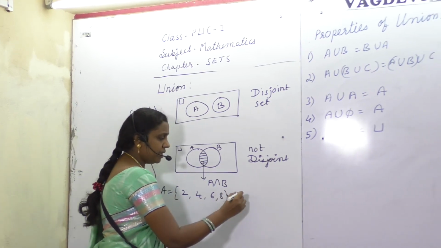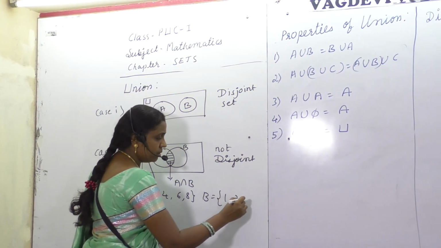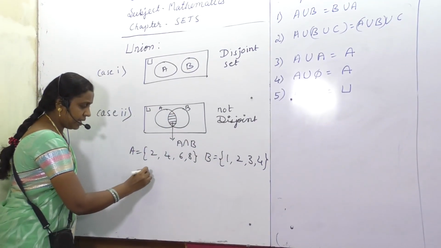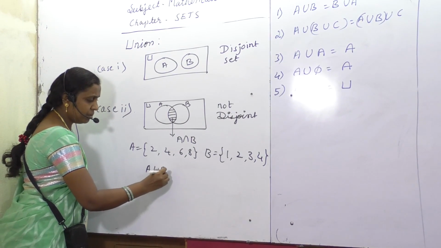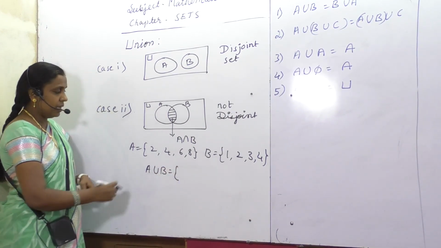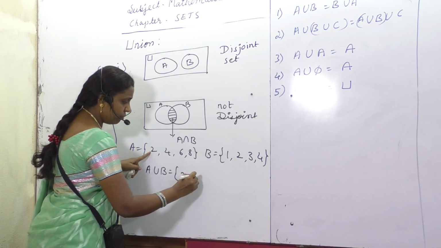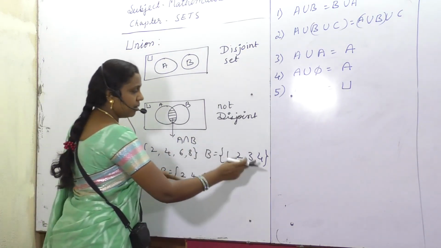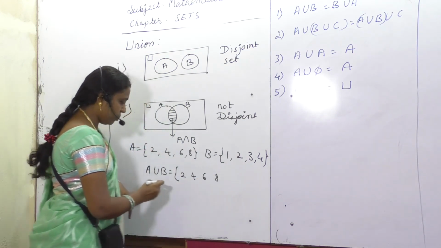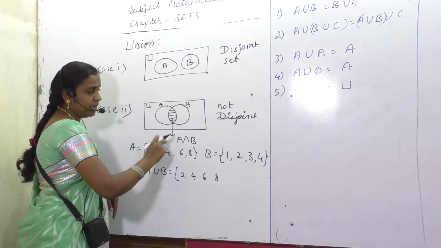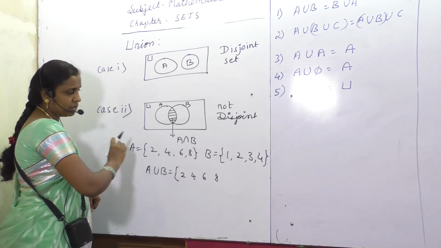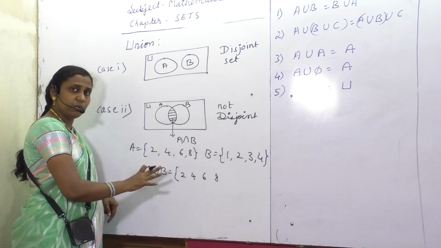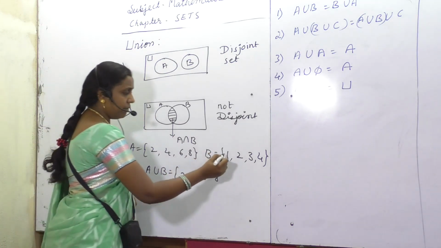And B is equal to 1, 2, 3, 4. Okay. What is A union B equal to? A union B is 2, 4, 6, 8. Okay. Next, the elements of B as well you have to put in the union, no? So A and B, all the elements of both the sets you have to put in one set. That set is said to be what? A union B.